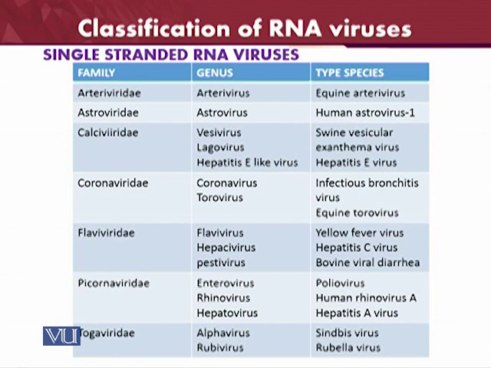Then the Togaviridae, they have two genera of important value, Alphavirus and Rubivirus, and the species which are causing the diseases are Sindbis virus and rubella virus.